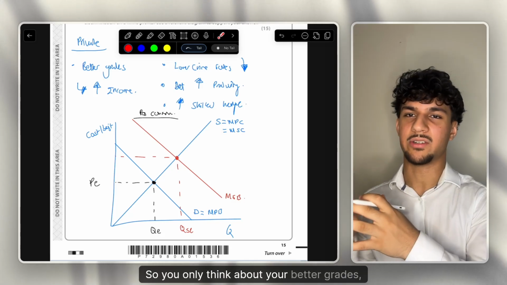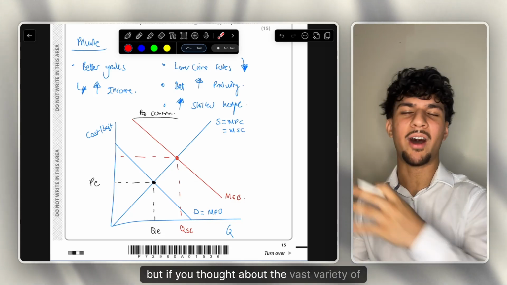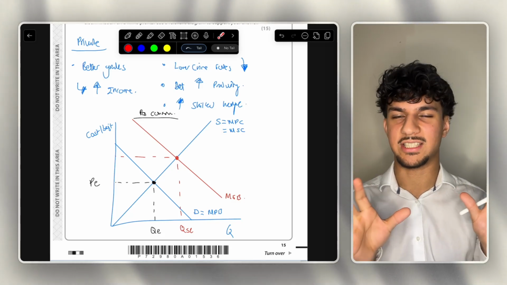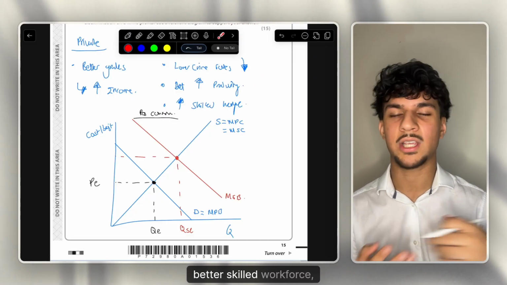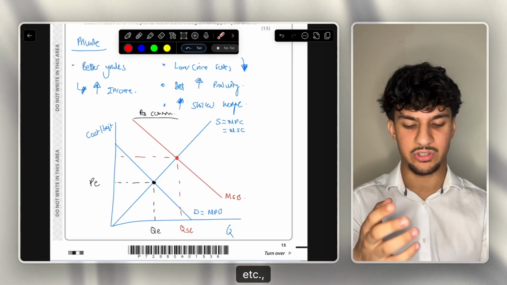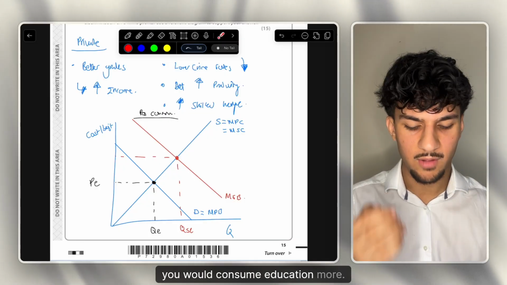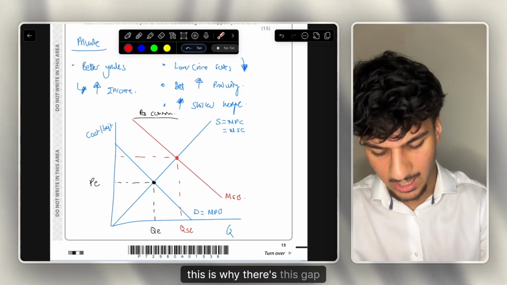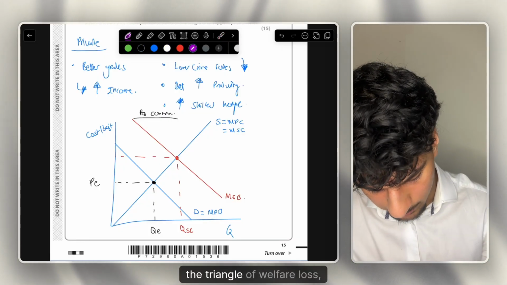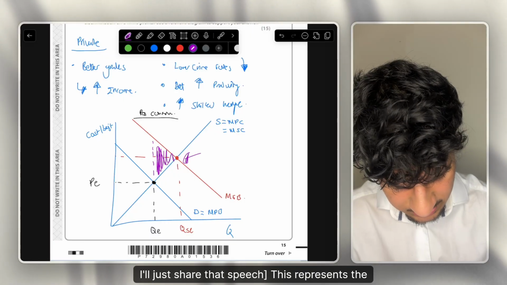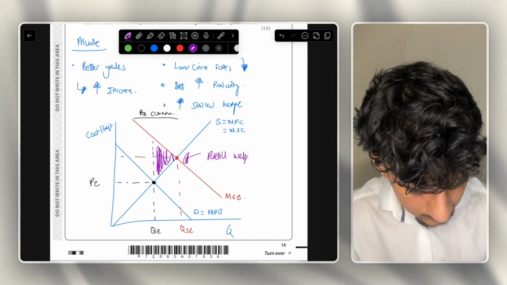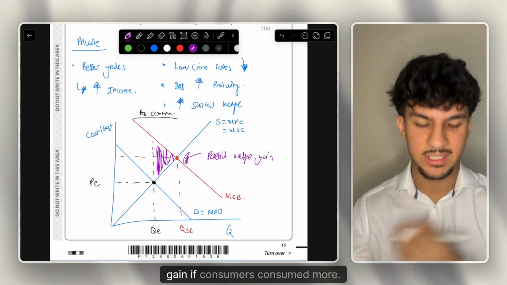So you only think about your better grades, but if you thought about the vast variety of benefits to society, like lower crime rate, like we've written here, increased productivity, better skilled workforce, more tax revenue for the government, etc., you would consume education more. Thus, this is why there's this gap of the triangle of welfare loss, which is just here. This represents the potential welfare gain if consumers consume more.